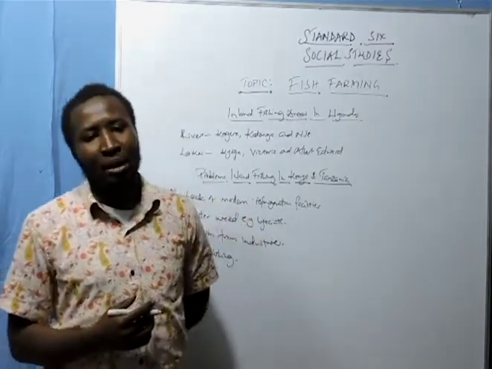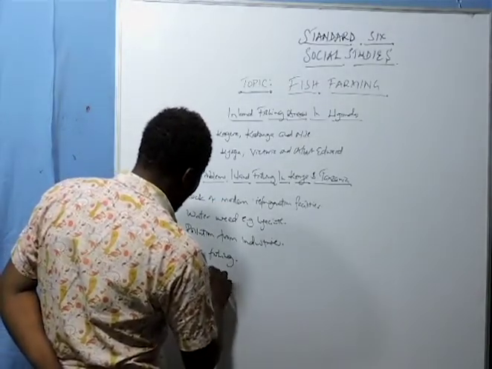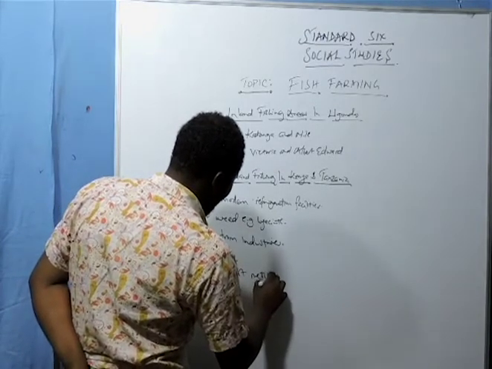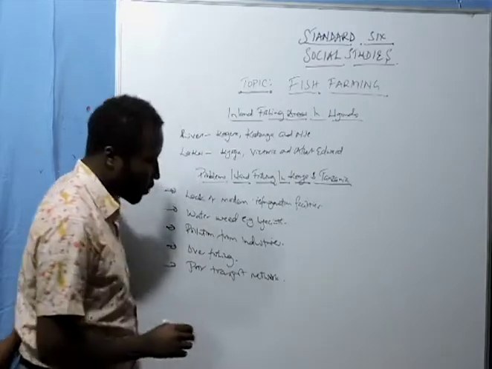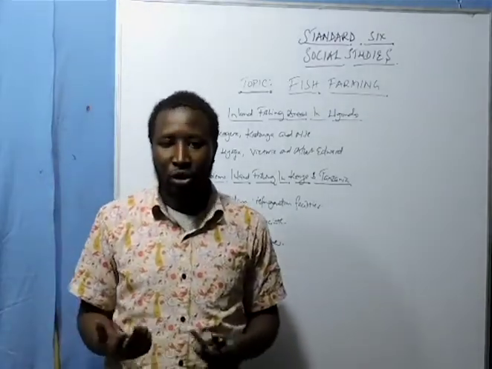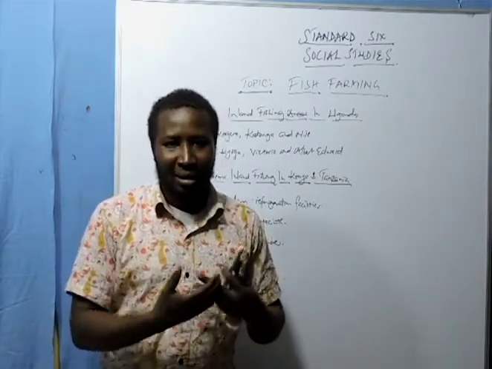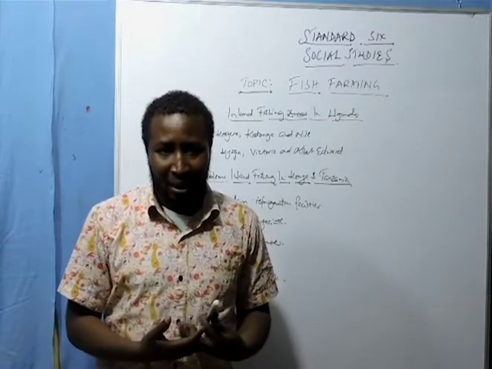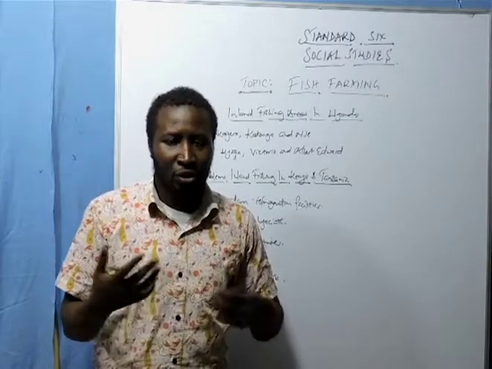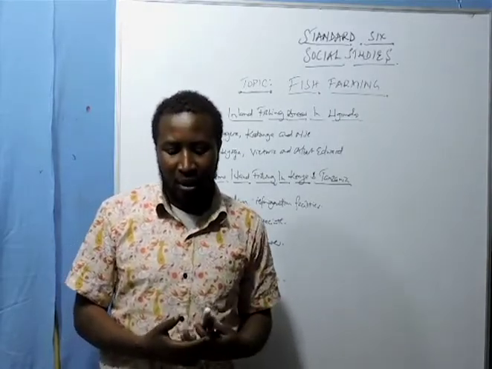Another one is poor transport network. There is a problem with the transportation, whereby when the fish reach the market, sometimes you find that some of them are already rotten, some of them are bad. It's because of that transport problem. It makes it difficult to transport this fish from the lake to the various markets in Kenya.